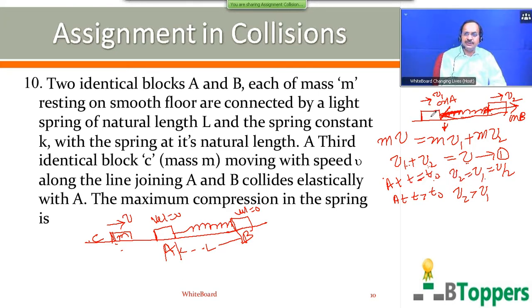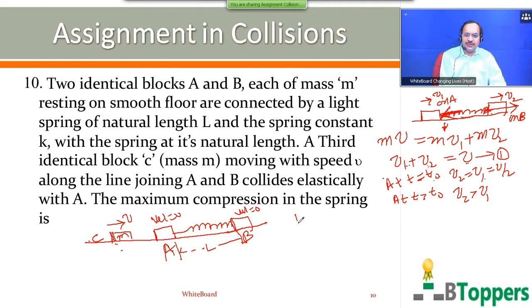Now applying conservation of mechanical energy, because the two blocks are resting on a smooth floor, there is no friction here. The elastic force by the spring is a conservative force. Therefore, the total mechanical energy of the system of the two blocks A and B and the spring remains conserved during the subsequent motion. So, the sum of the kinetic energy and potential energy. We can take the gravitational potential energy of each block to be 0 on the horizontal surface. Here there is no change in the gravitational potential energy because the blocks are moving in the horizontal direction.